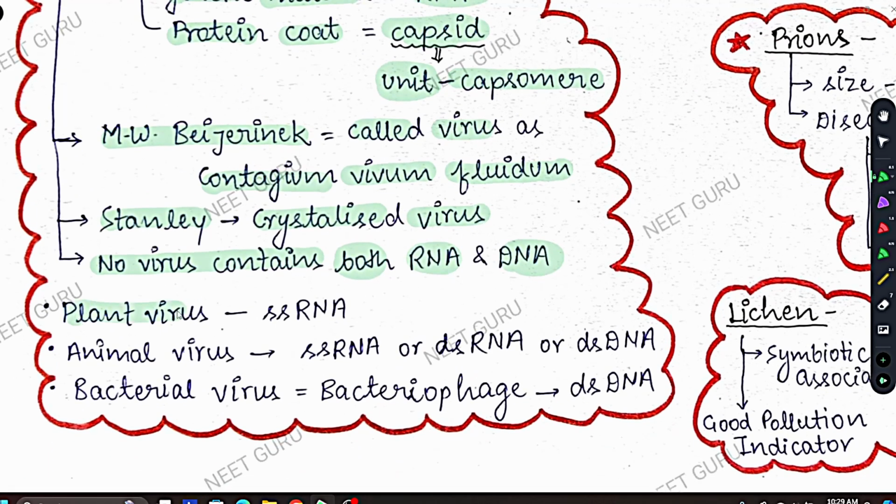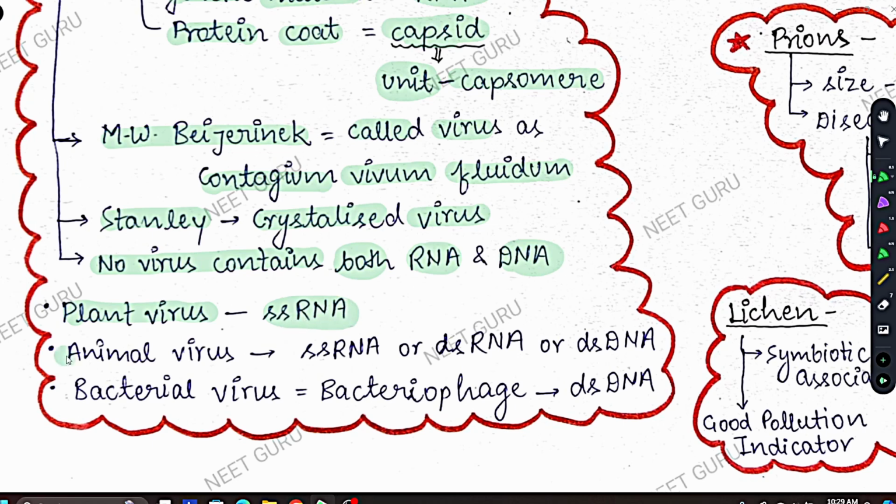Now, plant virus, that is the virus which infects plants, is called plant virus. Plant viruses generally have single stranded RNA. Now this is a general term. This does not mean compulsion. It is not compulsory, but generally plant viruses have single stranded RNA or ssRNA.